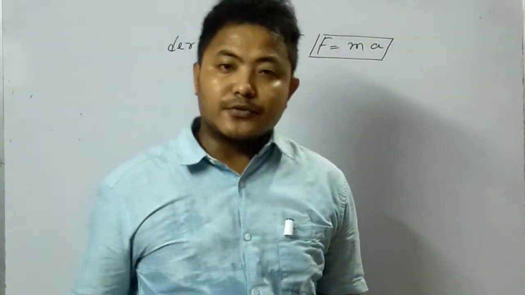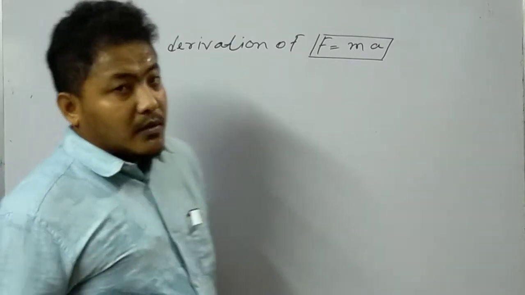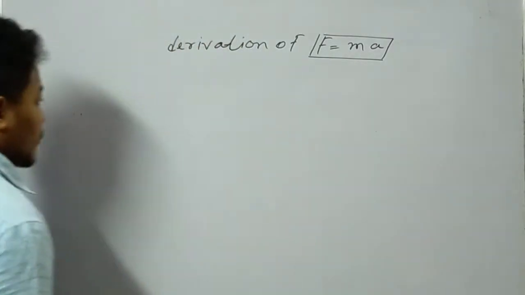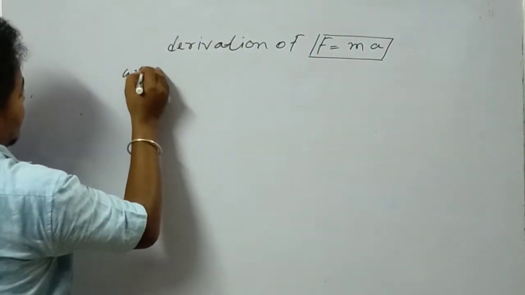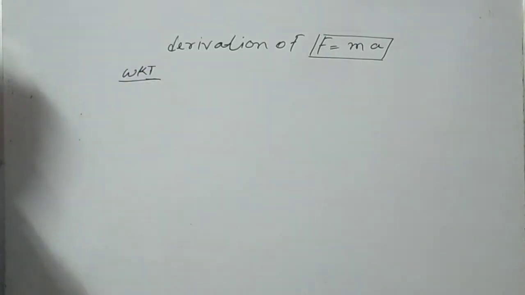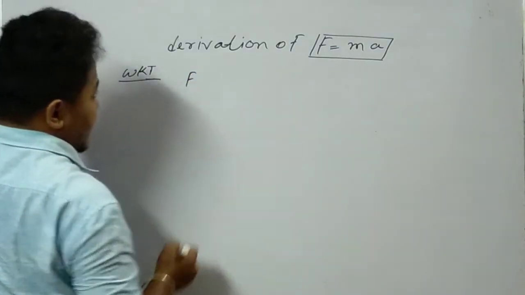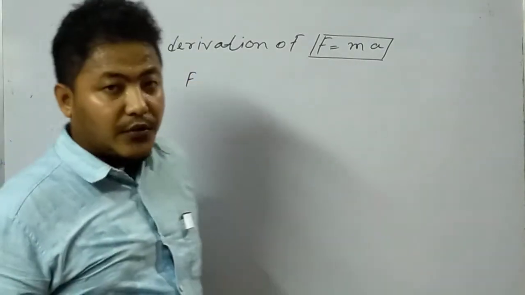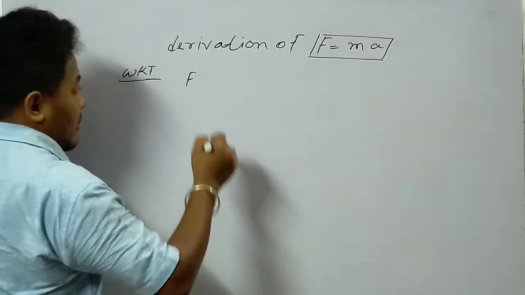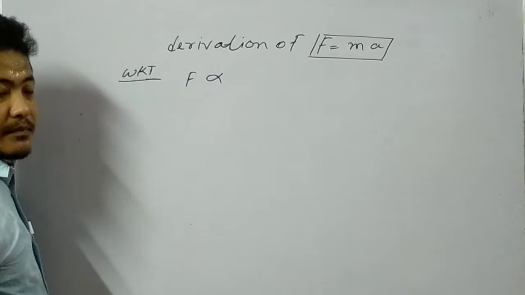Now if we derive this, we know, or we have just found, that if F is the external force applied on the body, then F will be directly proportional to the rate of change of momentum.